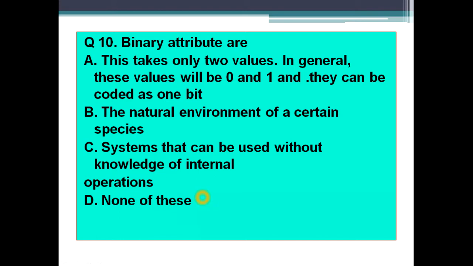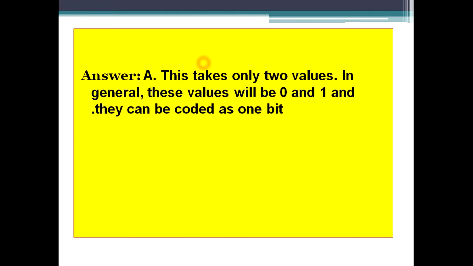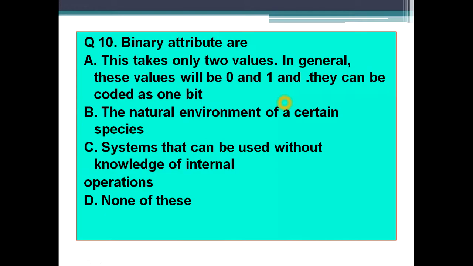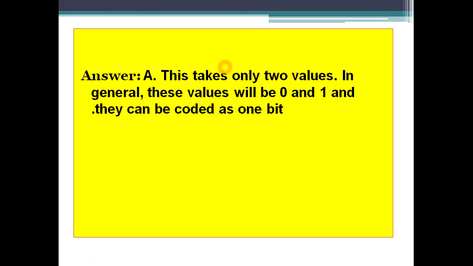I am not going to pause for a few seconds here because the answer is very simple. Of course, binary attributes are option A, this takes only two values. In general, these values will be 0 and 1 and they can be coded as 1 bit. Still, I have seen students sometimes make mistakes answering this type of question. So that's why I'm putting this here.